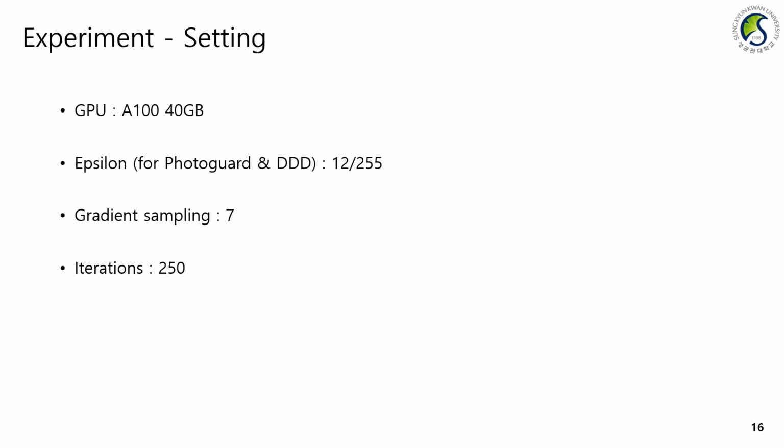Now I will introduce our experiment on DDD. Our experiments were conducted using a 140 GB GPU. For foreguard and our method, we used an epsilon of 12/255. We also used 7 PGD gradient samplings for gradient averaging. Finally, we performed 250 iterations for optimization.